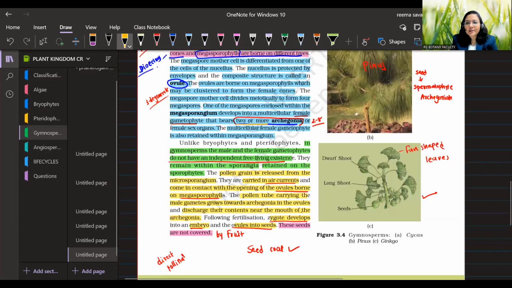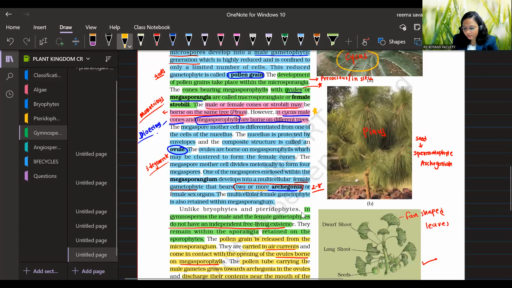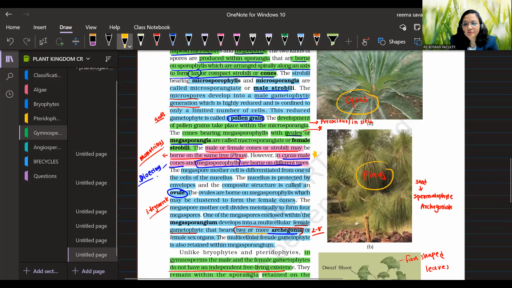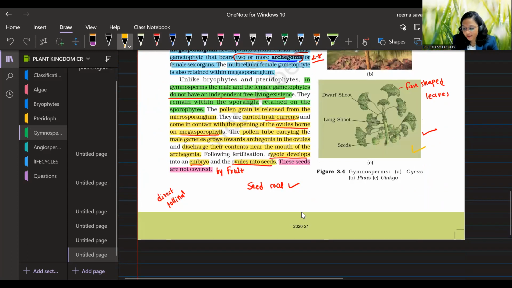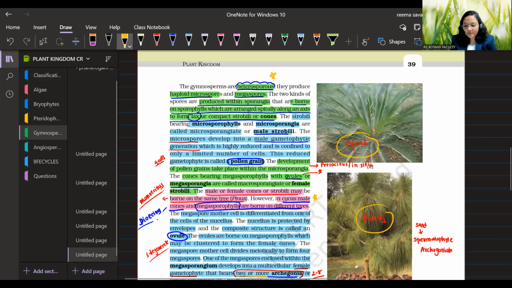We need to see these diagrams too. The diagram given is of Cycas, which has an unbranched stem. This is Pinus. You have seen this plant many times. Cycas and Pinus are very common gymnosperms. In another diagram, fan-shaped leaves are present. In which plant? Ginkgo biloba. Ginkgo biloba also has two types of shoot, dwarf shoot and long shoot, and it also forms seeds, right? So this is all about gymnosperm. In the next class, we will study angiosperms. Thank you so much.